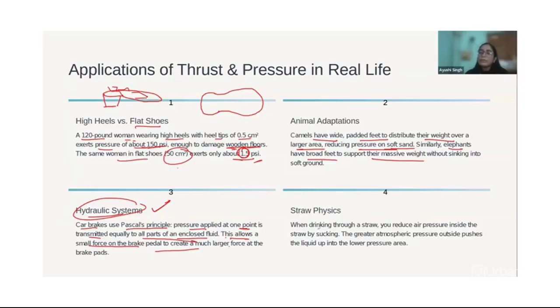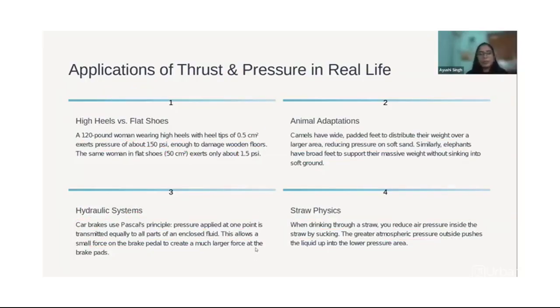Okay, now straw physics. When drinking through a straw, you reduce the pressure inside the straw by sucking. So the greater atmospheric pressure outside pushes the liquid upwards into the lower pressure area. So you are creating a difference in pressure. Once you are sucking, there is low pressure here, so from higher pressure to lower pressure, the liquid will move. And then you will be able to have whatever juice you were having.